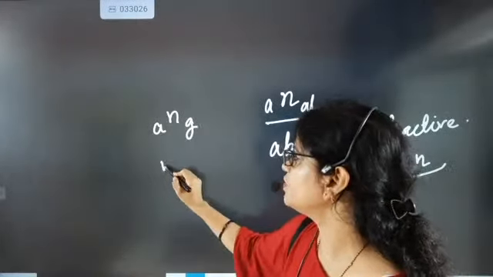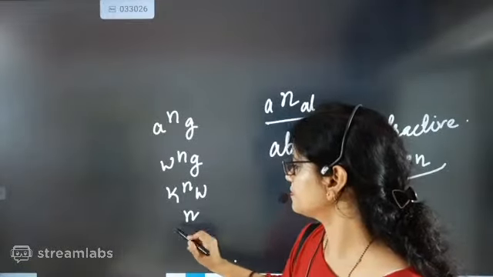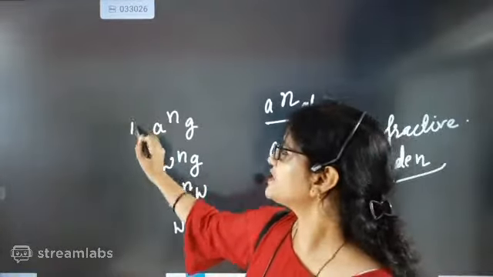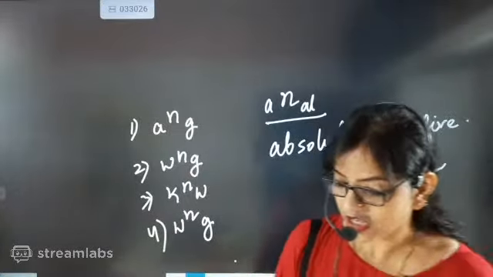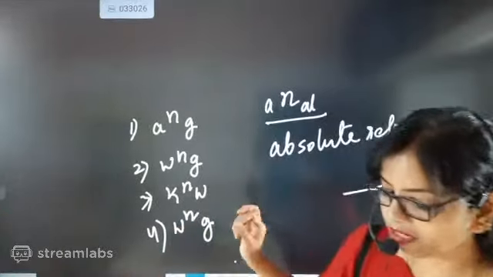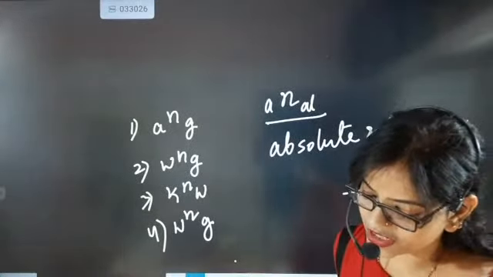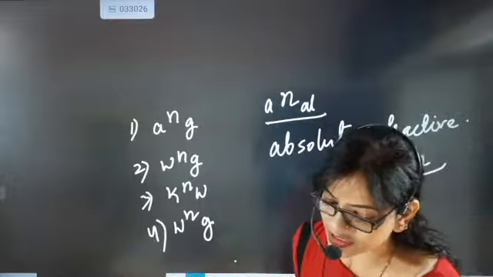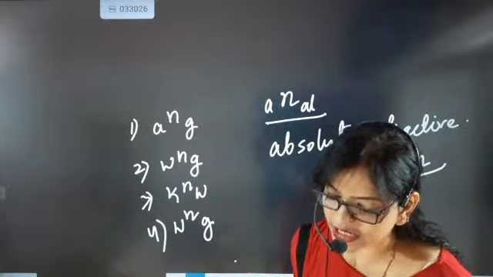If somebody tells you, just identify which one is the absolute refractive index. Which option is exactly showing absolute refractive index? Which one is showing, beta, absolute refractive index? Come on, tell me. Very good Janani. Very good Sri Bhavni. Kartika, absolutely correct, beta. Yes, Tanishka, the correct answer is the first one, absolutely correct, beta.